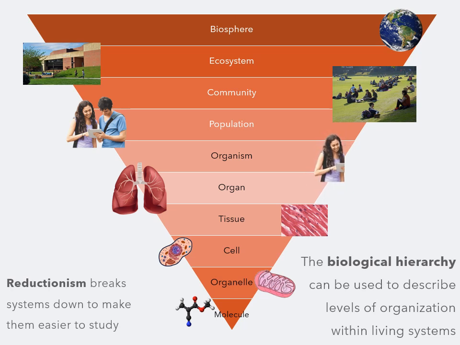Each organism is made up of organs, like lungs, a heart, liver, kidneys, and so on, that perform specific functions to allow the organism to live. Those organs can be broken down into tissues, which are groups of cells structured to perform a specific function. The tissues can be broken down into their individual cells, and this is the lowest level of the hierarchy at which the properties of life can be found.